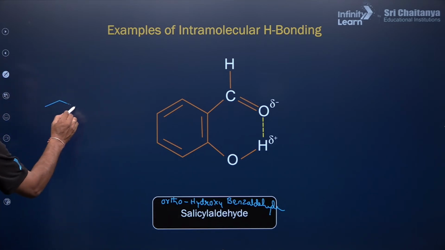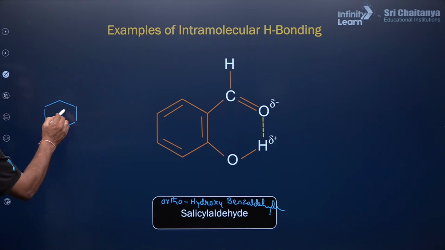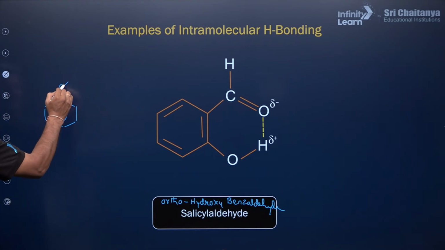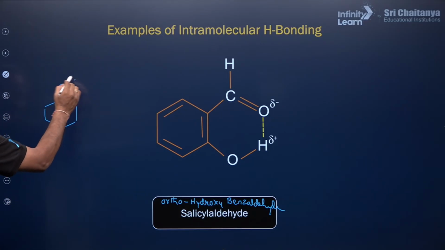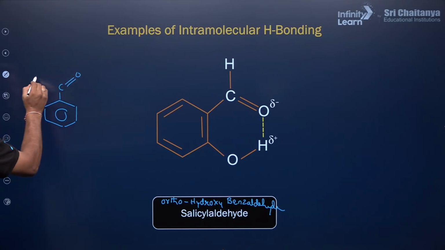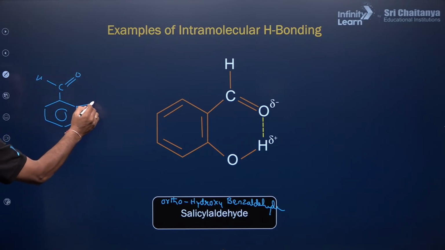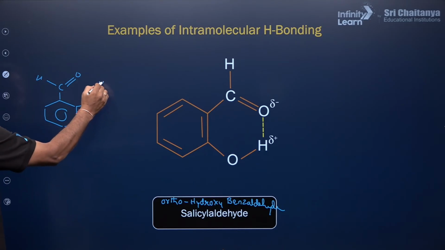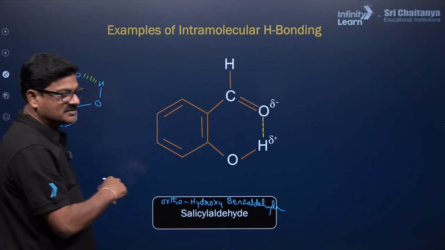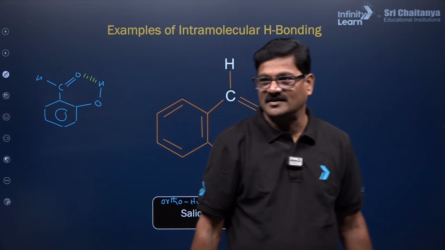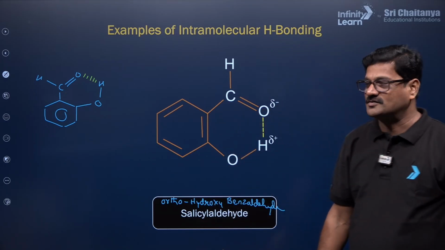So this is your benzaldehyde, C double bond O and hydrogen, and ortho hydroxy. You can see the hydrogen bonding. This is what is called salicylaldehyde or orthohydroxy benzaldehyde.